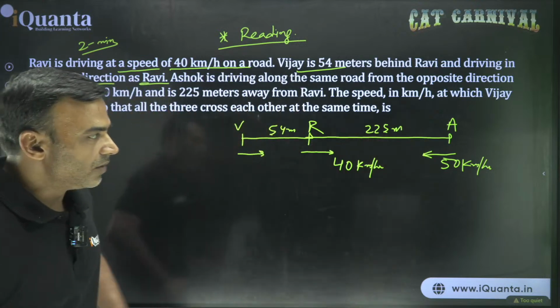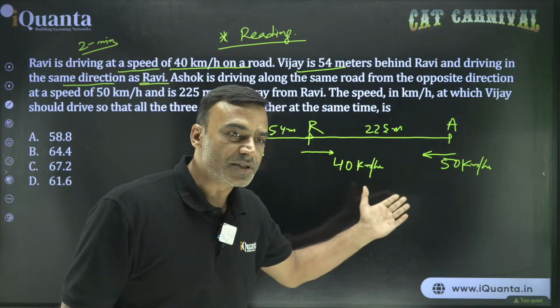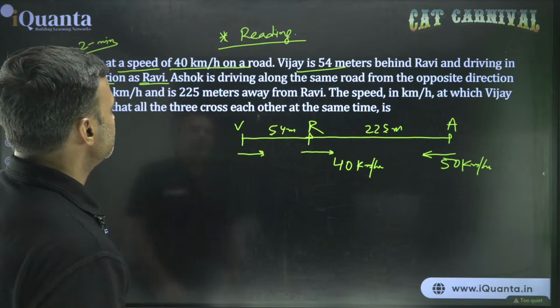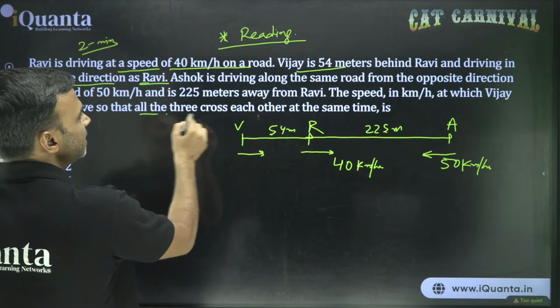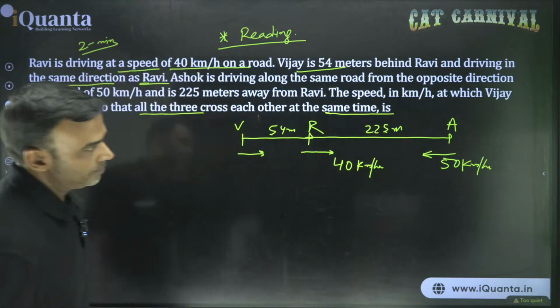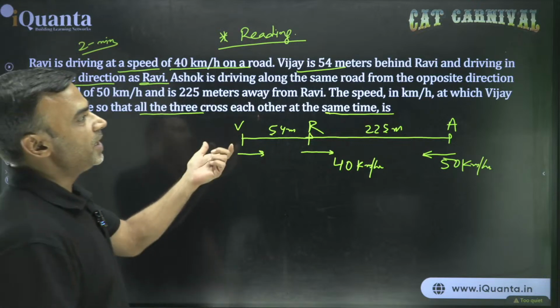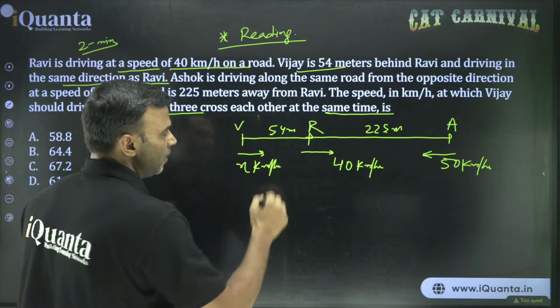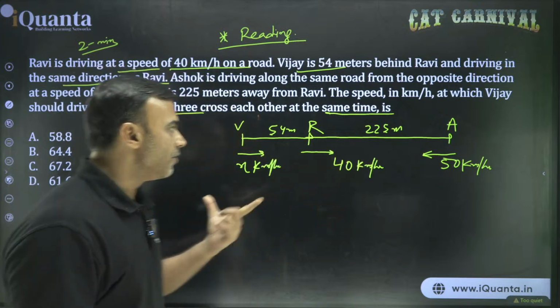Now you don't have to convert the speed from kilometer per hour into meter per second immediately. Okay? You don't have to waste time in calculation there, because it says if all the three cross each other at the same time. This is what it is saying. So let's assume the speed of Vijay is x kilometers per hour. Now work on these two segments separately, one by one.